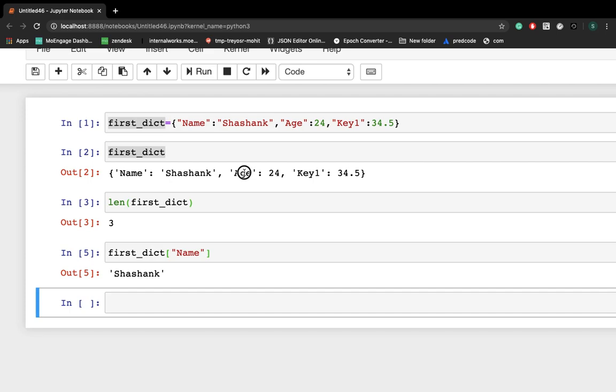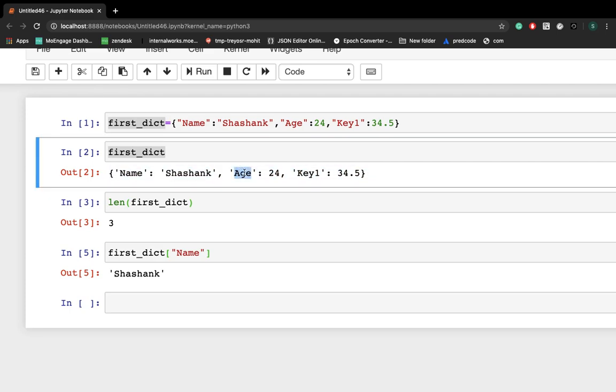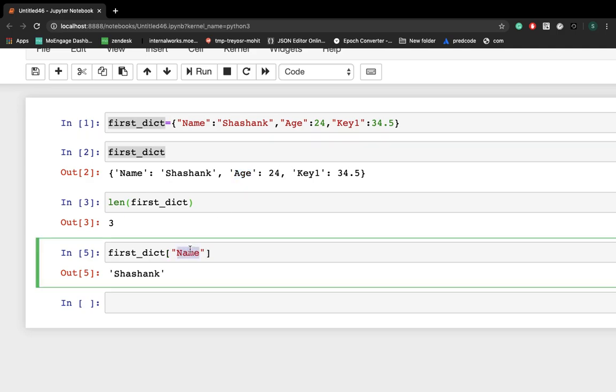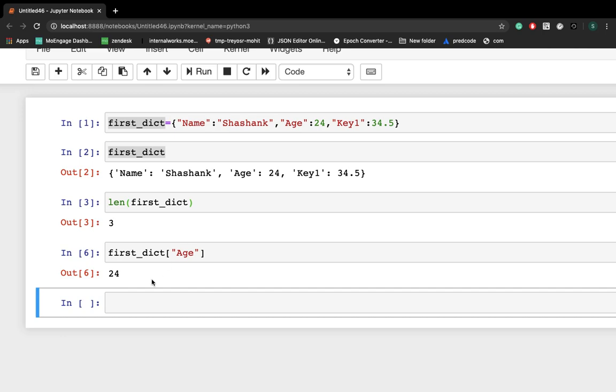So let's check for another example. Let's say if I have to grab 24, I have to write the key name corresponding to this value. So if I write here age, I'm getting 24, right? So this is the second concept. Now the third concept.